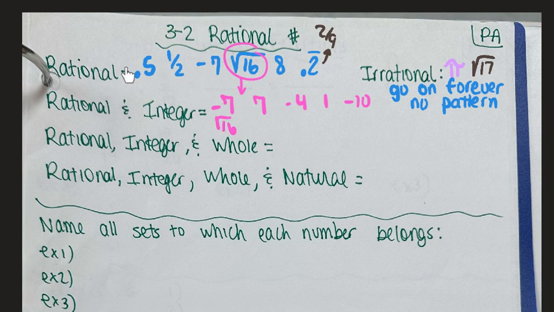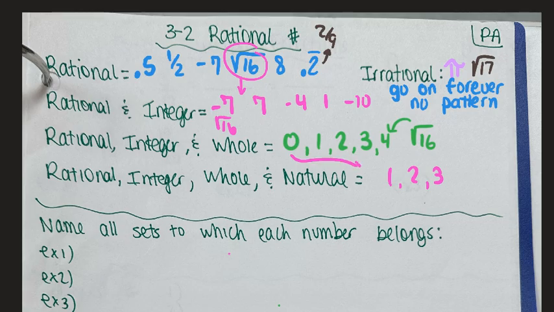Okay, so rational is a huge category of pretty much everything. Integer is a little more specific. We've eliminated some of these, so it's a little more specific. Now let's get even more specific. Whole numbers can only be positives. 0, 1, 2, 3, 4. Square root of 16, because he's really a 4. Natural numbers is even more specific. It's only going to be 1, 2, 3. This 0 is not a natural number.